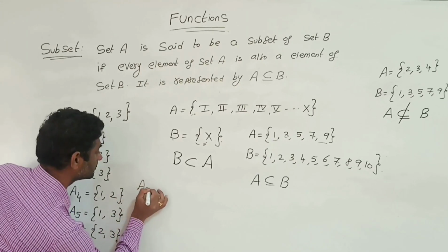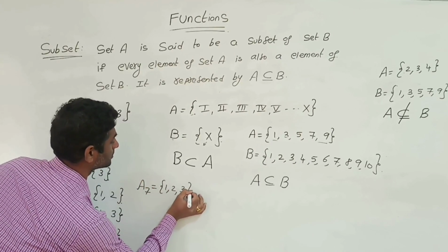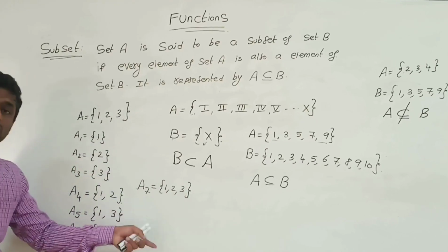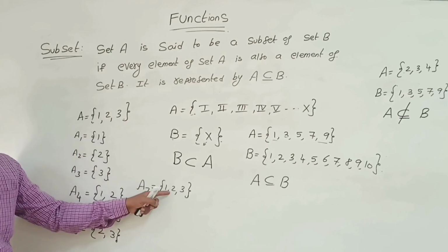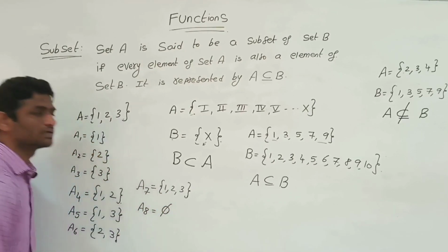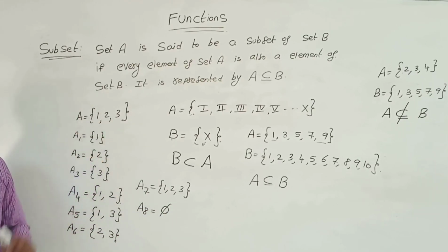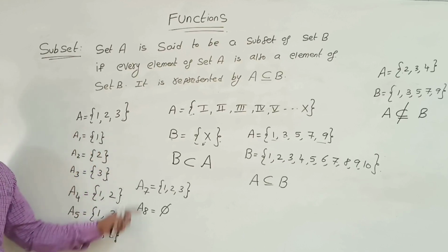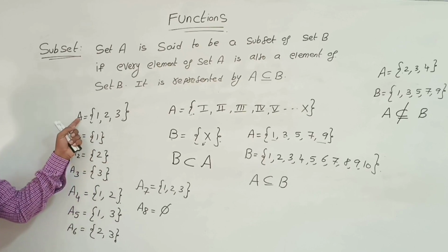Next, A7, that is {1, 2, 3}. Every set is itself a subset because they are equal. Next, A8, which is the empty set. The empty set is also a subset of the set. So these are the 8 subsets we can form from the set A equal to {1, 2, 3}.